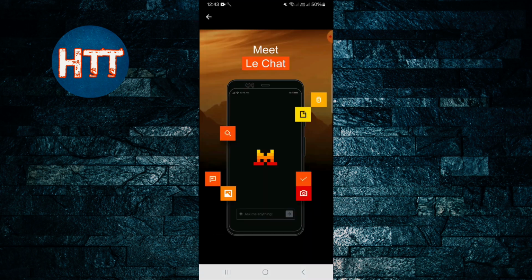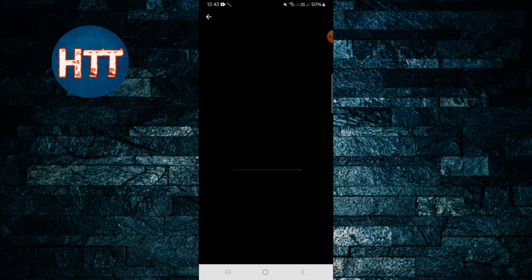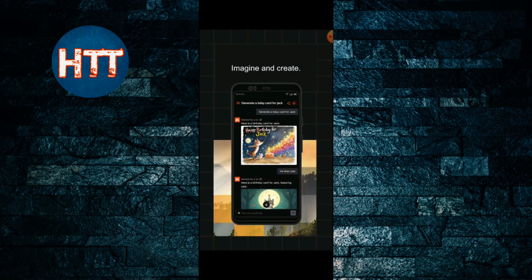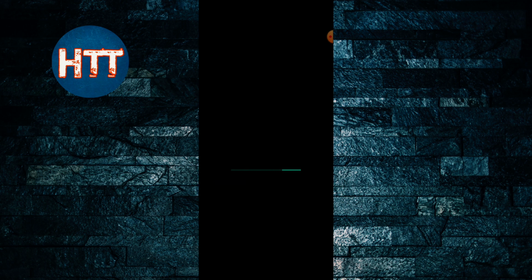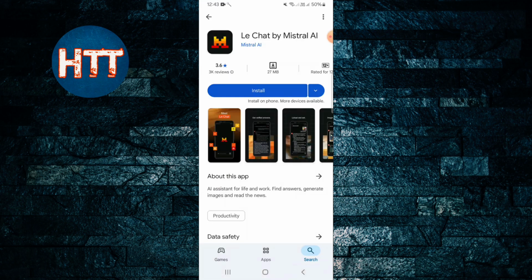If you want to check the features here, like Le Chat, you can chat with people, get verified answers, upload your picture and then ask about it. It's like ChatGPT or other things now, and you can plan ahead, and there are a lot of things here. You can download this app from the Google Play Store and App Store.